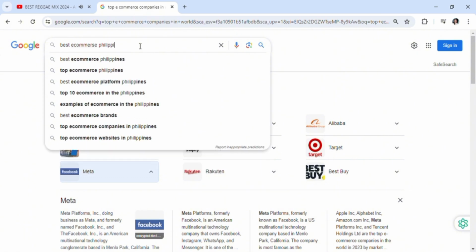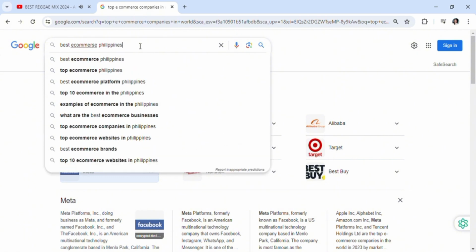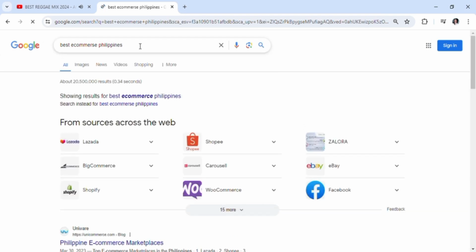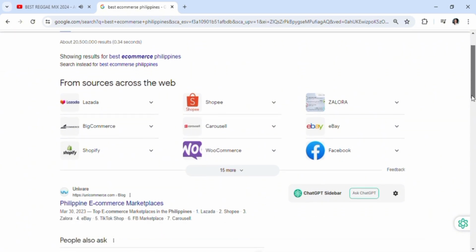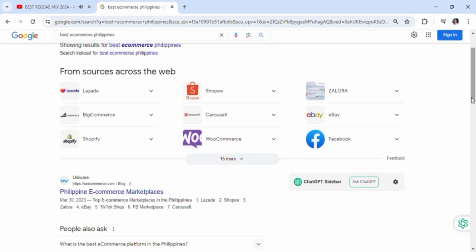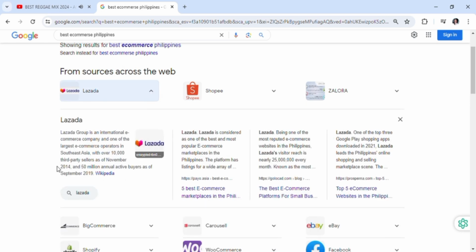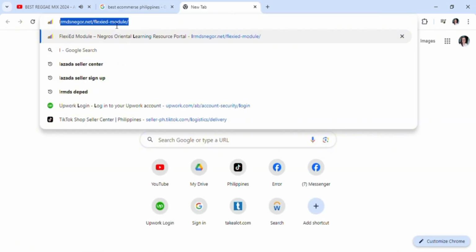Okay, so let's search here for my country. In my country we have Lazada, VG Commerce, Shopify, Shopee, WooCommerce, Zalora, so a lot of these. Leading is Lazada.